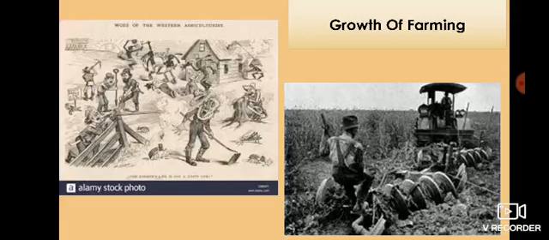With the help of the iron axe, clearing of forest became easy, and the iron plowshare made it possible to increase the productivity of hard soil. Thus, there was an extension in agricultural activity both in the north and the south.